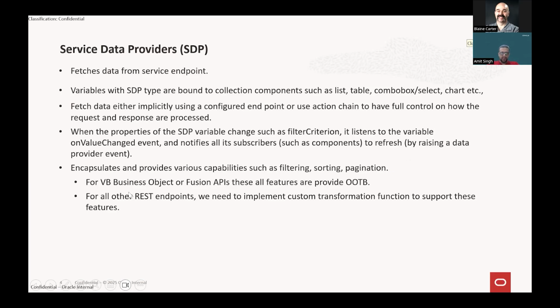So that's what I mentioned: for VB business objects or for Fusion APIs, all these features are provided out of the box. For other REST endpoints, we need to implement the custom transformation function, which we'll see in detail in this section, how to implement the same.